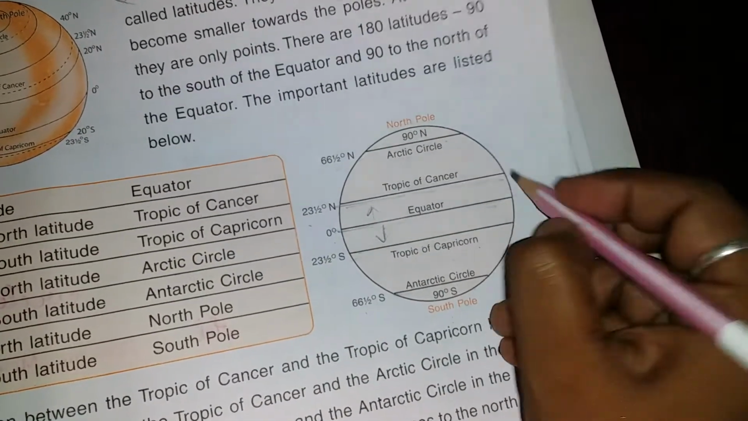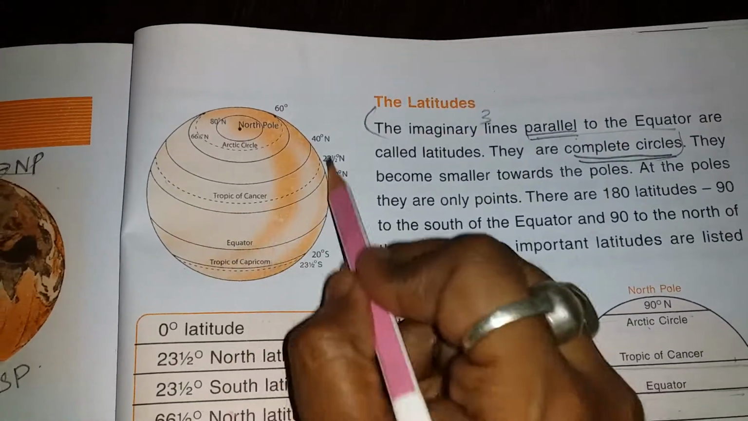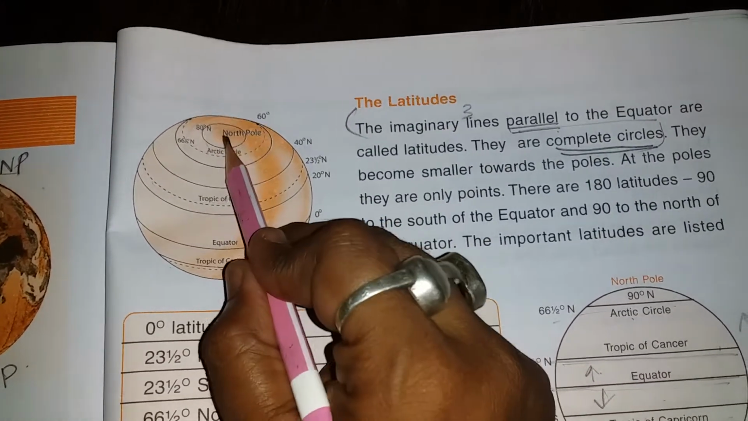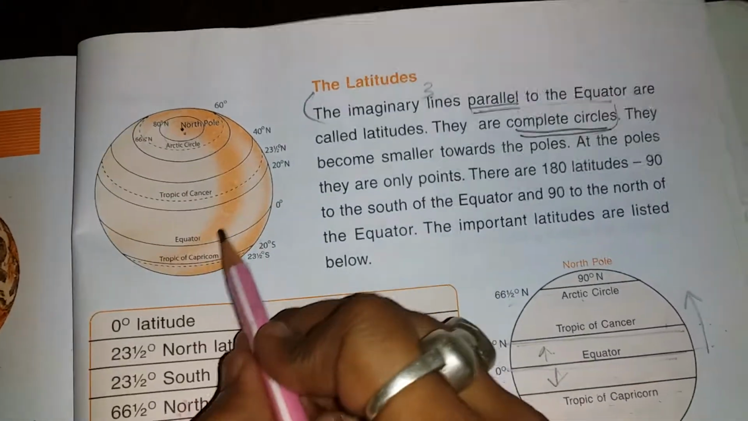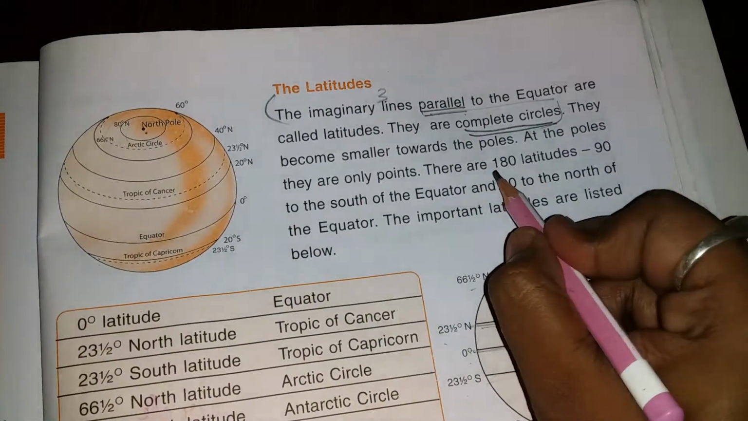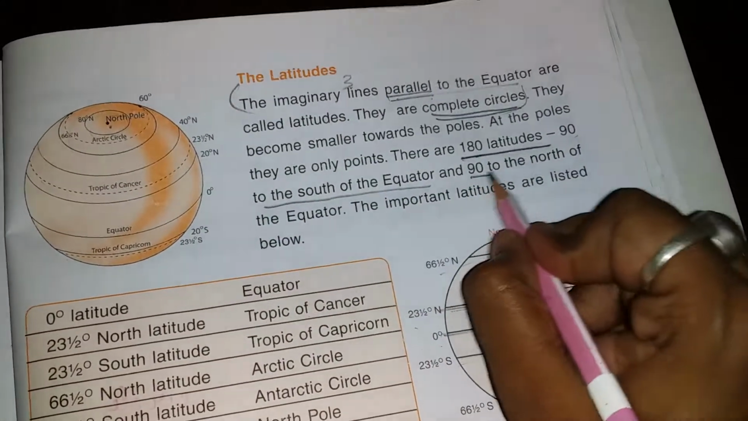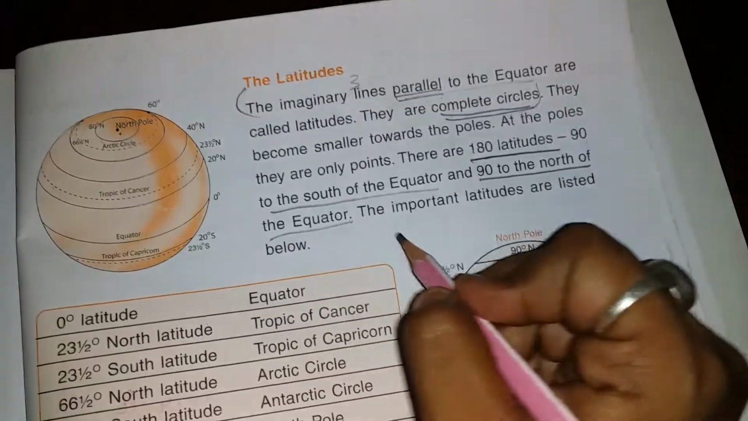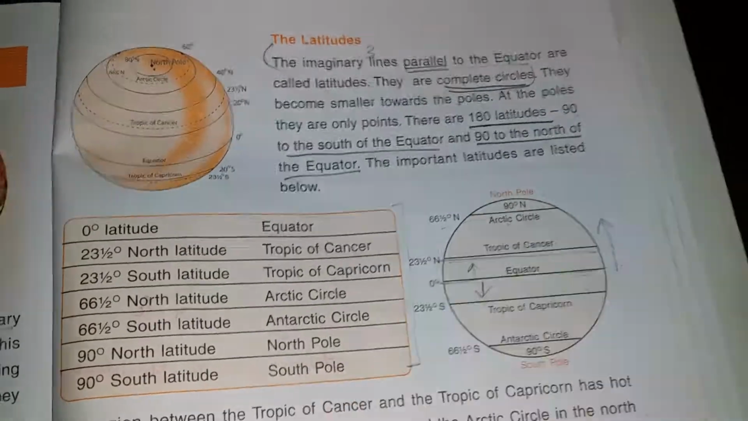They become smaller when they move towards the pole. You see this picture, when they are moving towards the pole, they are becoming smaller. There are 180 latitudes, 90 to the south of the equator and 90 to the north of the equator. This chart is very, very important.